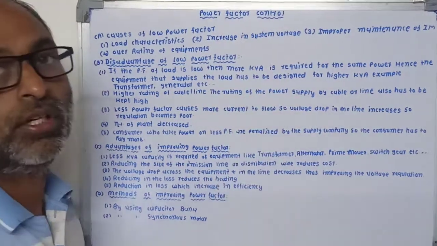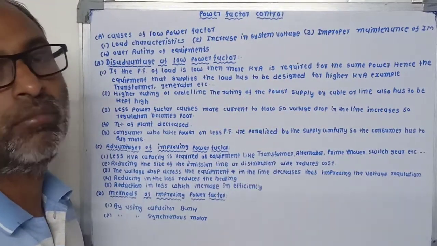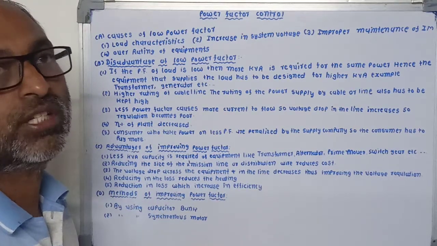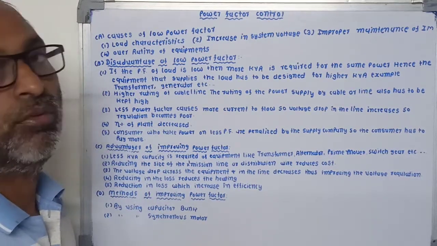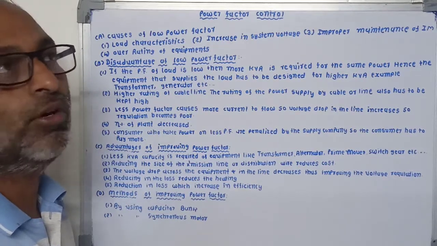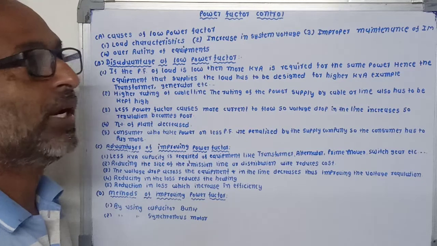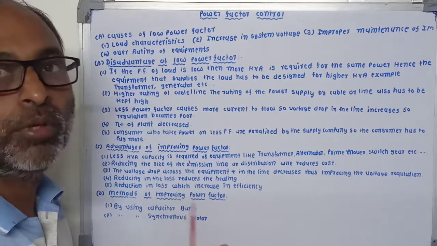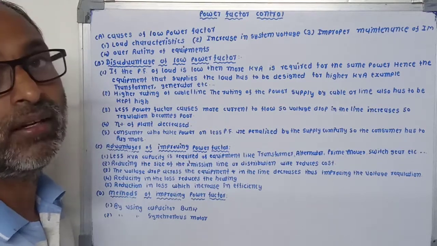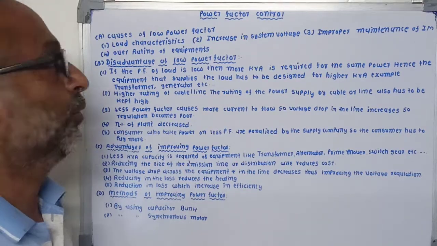Power factor control. The cosine of the angle between the voltage applied to the load and the current passing through this load is called the power factor. Depending on the type of load, the power factor may be lagging or leading. Low power factor affects the economy of the system. For that, the power factor should be improved.